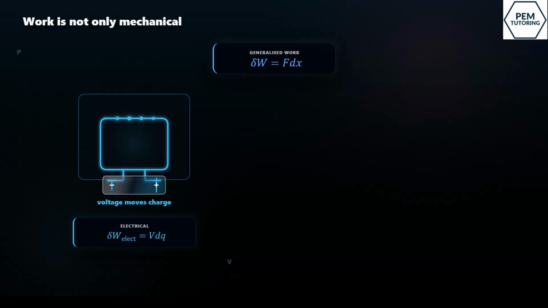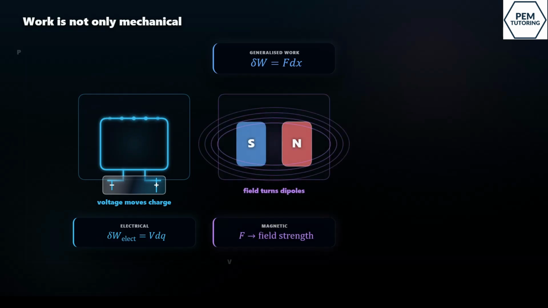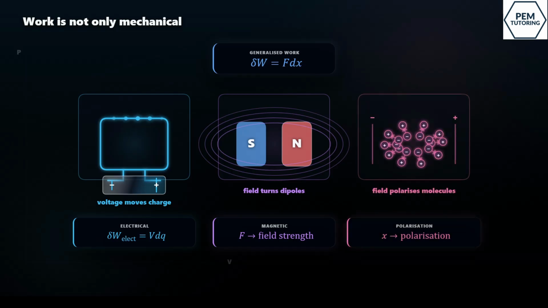Now, work is not only mechanical. A push on a piston is work, but that is not the only type. Electrical work happens when voltage moves charge through a circuit. Magnetic work happens when a magnetic field acts on magnetic material. Polarization work happens when an electric field shifts positive and negative charges inside a material.